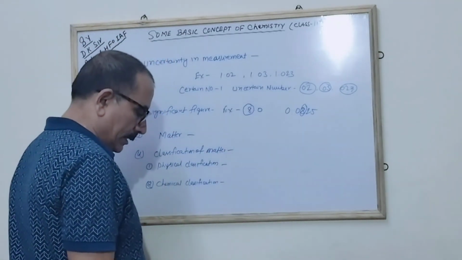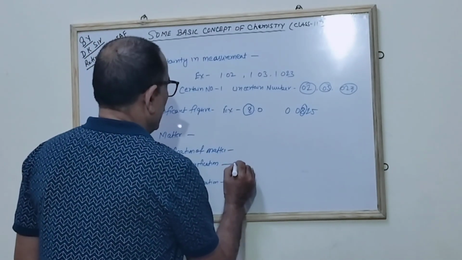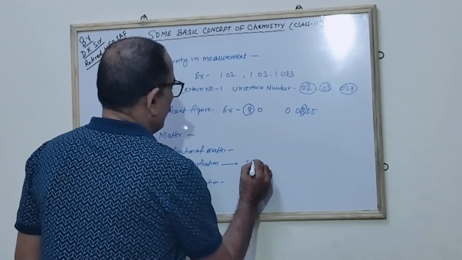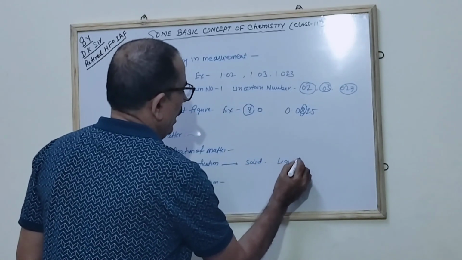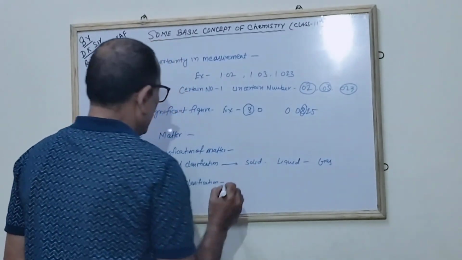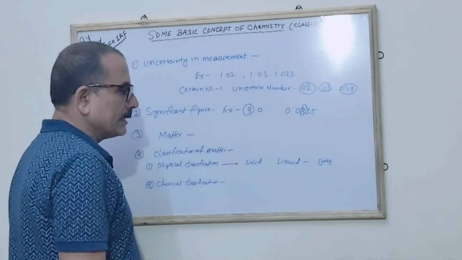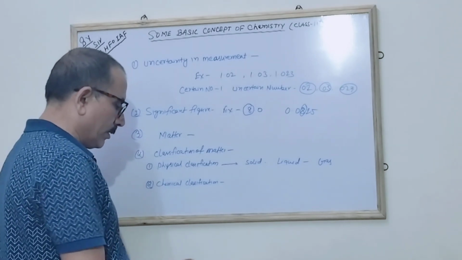The physical classification we could do. They are in three forms: the solid, the liquid, and the gas. Correct? This physical classification is only the change of the state, or the different state in which the matter is found.